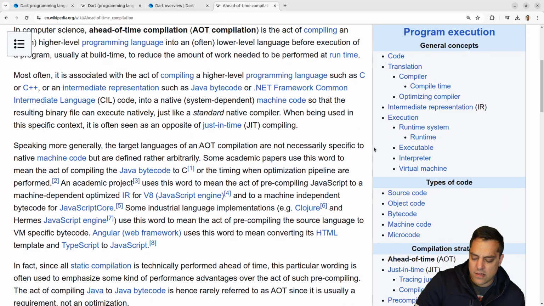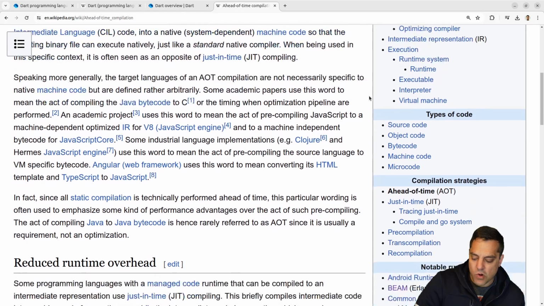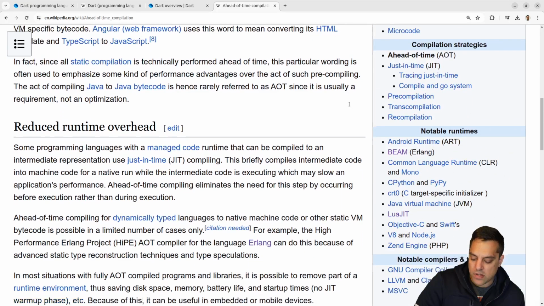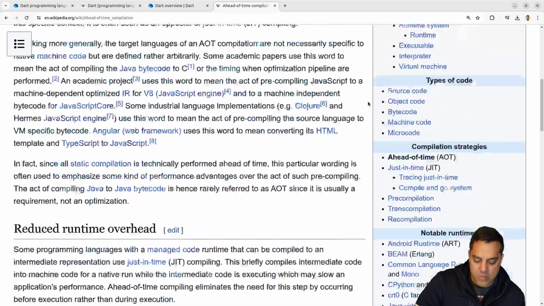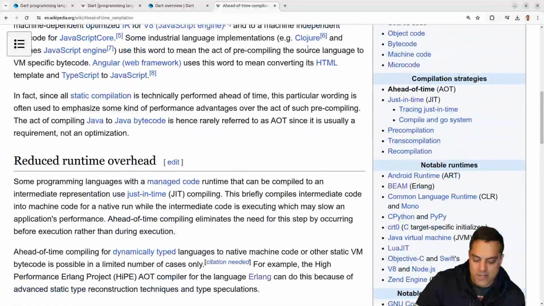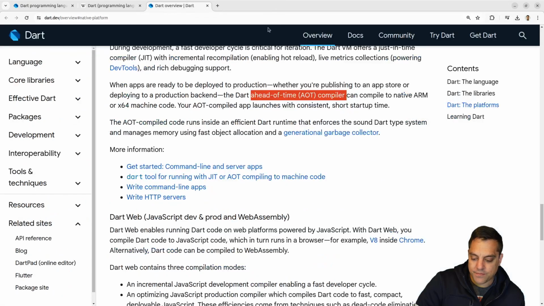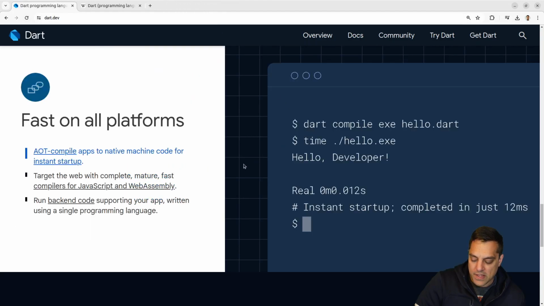Okay. Yeah, okay. I was trying to think if there was anything more to this. Let's see. I guess ahead of time compiling is just compiling to machine code. Okay, fair enough. I thought there was something more to it. Maybe there are some variations of this that I'm thinking of. I guess there's a few different strategies here. Okay. Anyway, we'll learn more about that here.